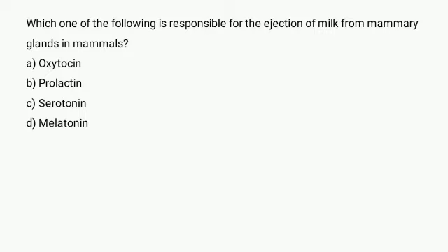Our next question is, which of the following is responsible for ejection of milk from mammary glands in mammals? Prolactin from the anterior pituitary stimulates the production of milk within the glandular tissue, and oxytocin causes the release of milk from the mammary glands. The release of the hormone oxytocin leads to milk ejection or letdown reflex. Oxytocin stimulates the muscles surrounding the breast to squeeze out the milk. So the correct option is oxytocin.